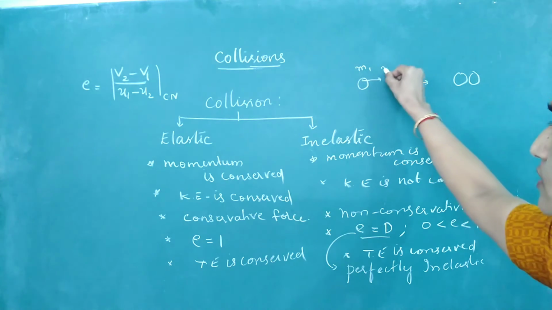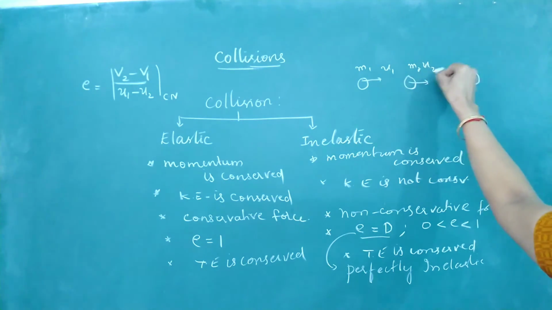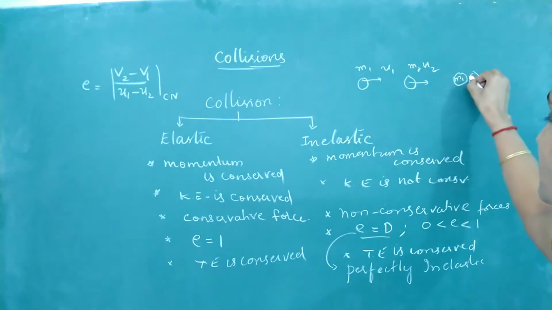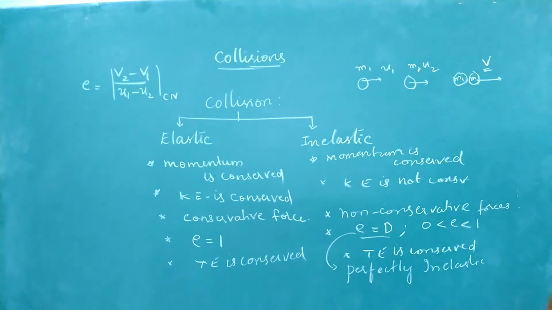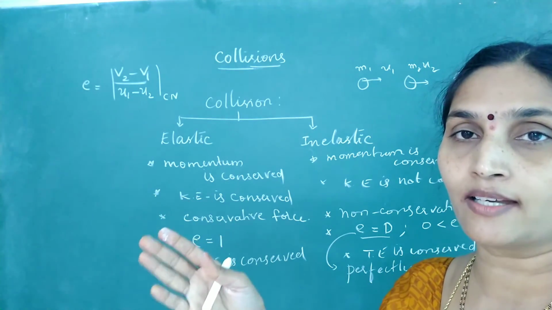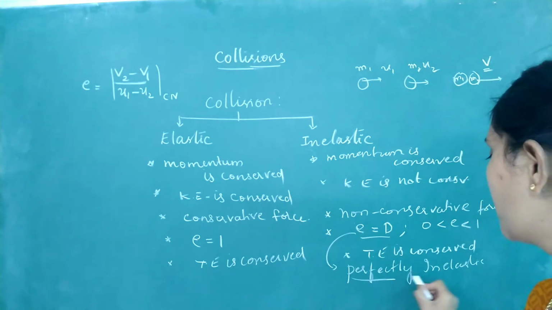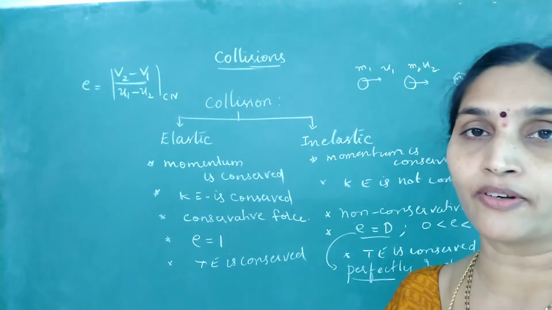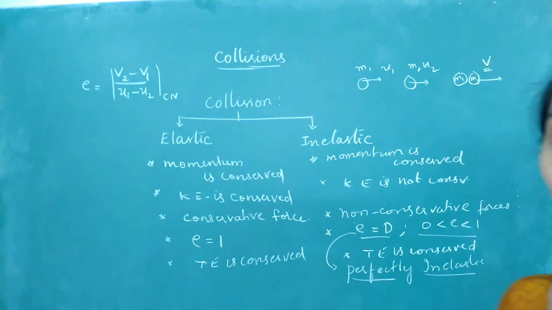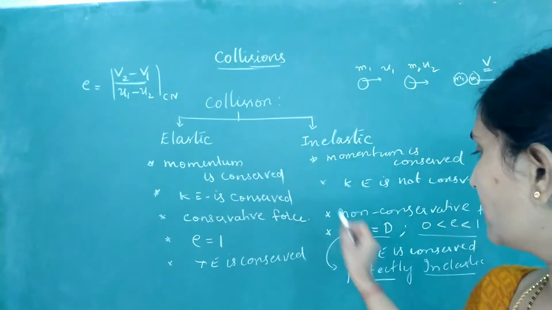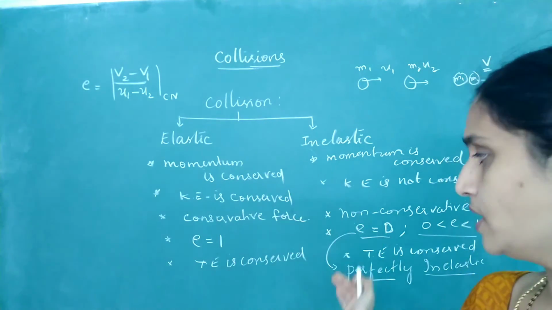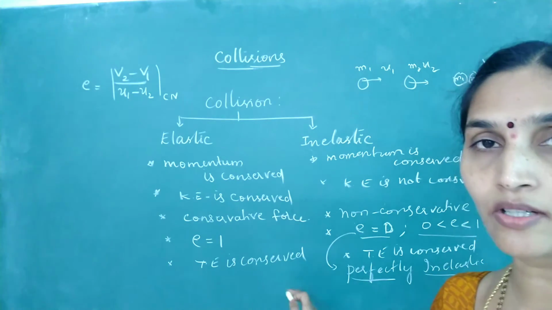If I take this as m1, u1 and m2, u2, I took the example of one dimension here. After collision, they move as a single unit, with one common velocity. If they stick together after collision and move as a single object, then we call such a collision a perfectly inelastic collision. So for inelastic collision, the coefficient of restitution lies between 0 and 1, and for perfectly inelastic, the value of e will be equal to 0. This is what you need to remember when you are studying collisions.